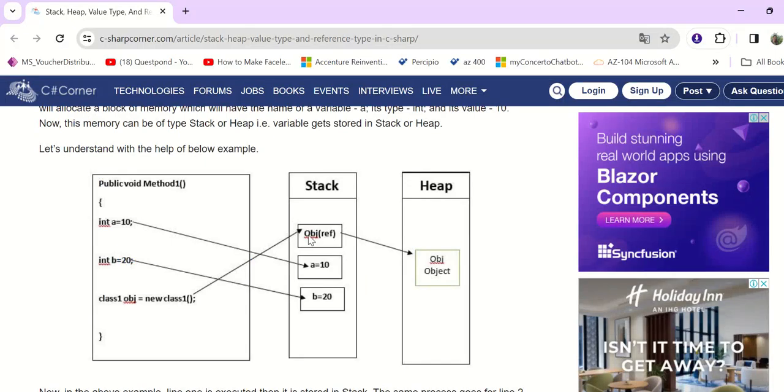In this case a new box is generated for this also, but in the heap another object will not be created. The same address will be copied here, another box will be generated here, and the address of this object is copied in this box. So that is the difference between value type and reference type.